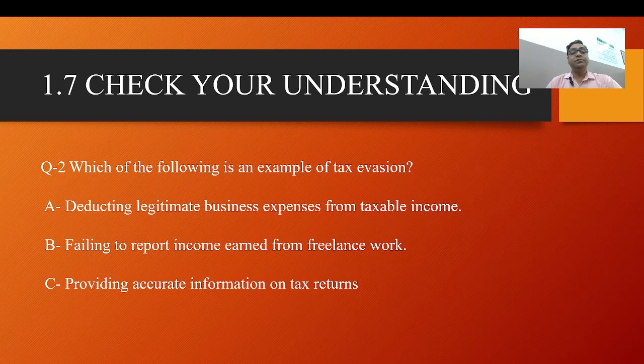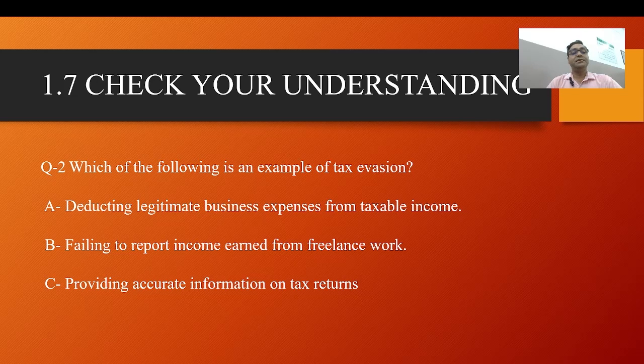In question number 2, which of the following is an example of tax evasion? Number 1 is deducting legitimate business expenses from taxable income. Number 2, failing to report income earned from freelance work. And third is providing accurate information on tax returns.